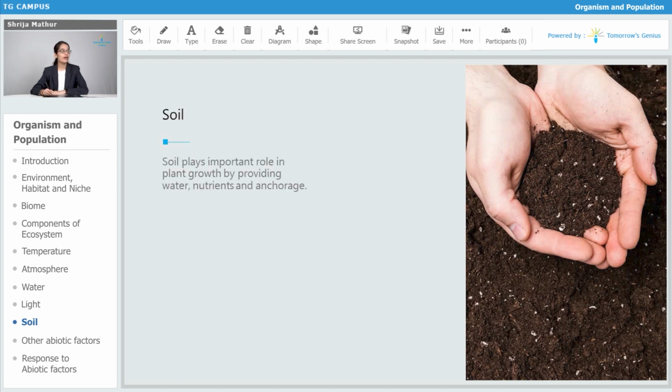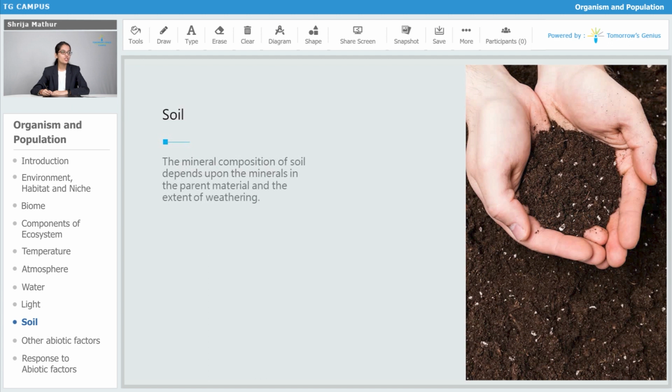Soil plays an important role in plant growth by providing water, nutrients and anchorage. Anchorage means support. It supports the growth of plants, crops, grassland and forest. All of these things are dependent upon soil only.